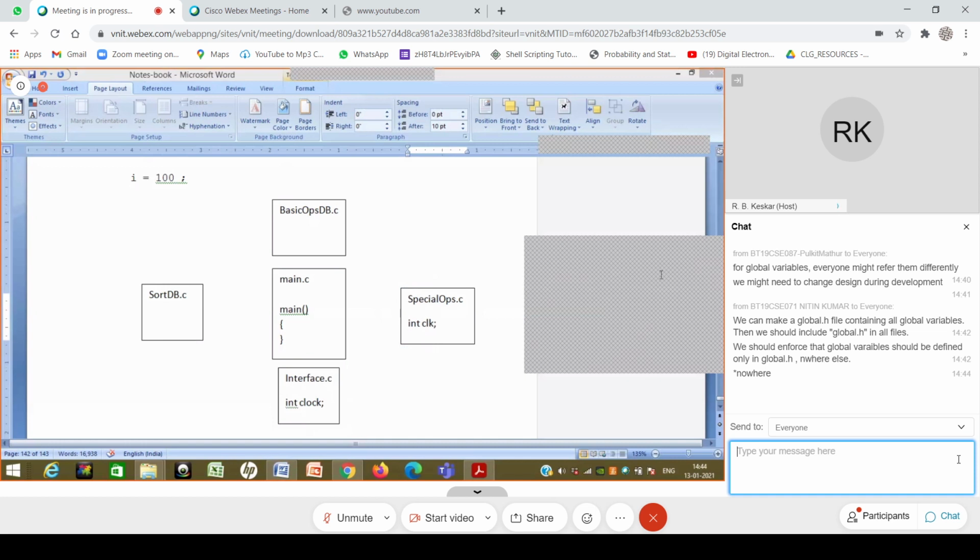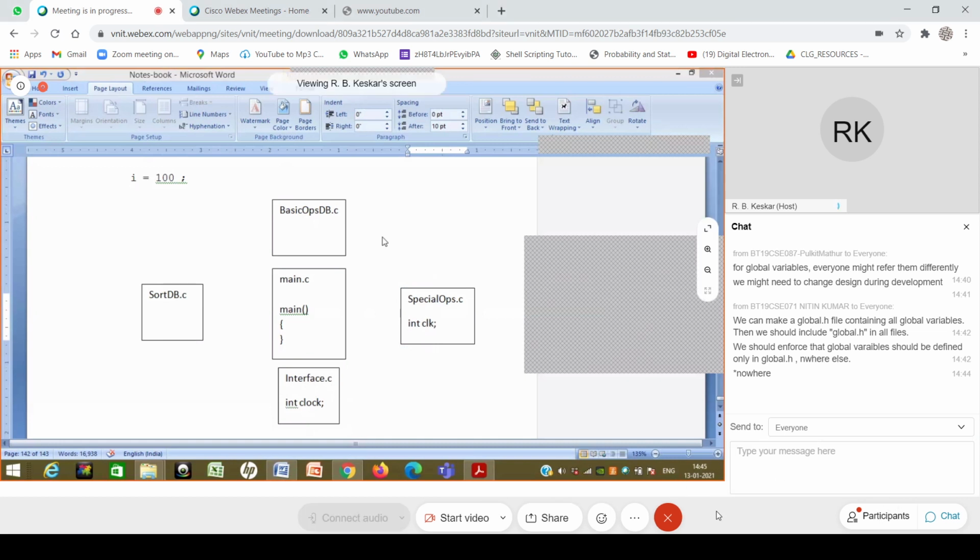So every programmer goes back to the desk, figures out what this interface.c person will figure out, what all things he or she requires, and makes a list of it. The sort person will make a list, the basic top person will too, and they will come together at a single table. They don't go to their tables, work independently, and then try to combine. Rather, even before writing the code, believe me, out of 100% of effort, writing code is only 40%. Less than 50%. It's just 40%. 30% goes for design. Coding time is comparatively small because you do a lot of design. You thrash out all the issues beforehand.